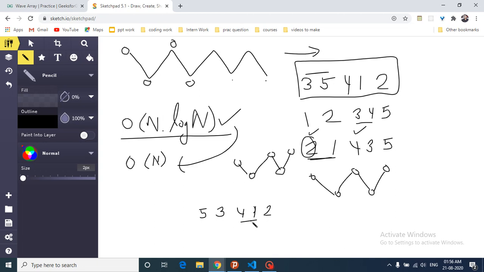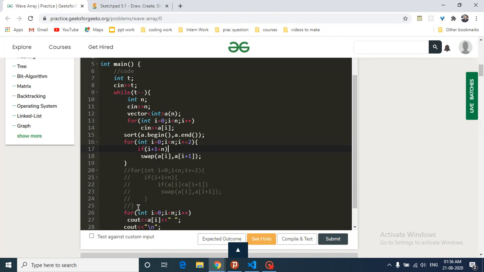Why is this algorithm working? Because after sorting there can be multiple ways to make this into a waveform, since we just want the first element to be greater, the next element smaller, and the next greater. So what you can do here is just check the next two elements. It is just a type of constructive algorithm: if the first two elements are in this form, then it's okay. We have to make the next pair again of this form, and then again of this form, and so on.